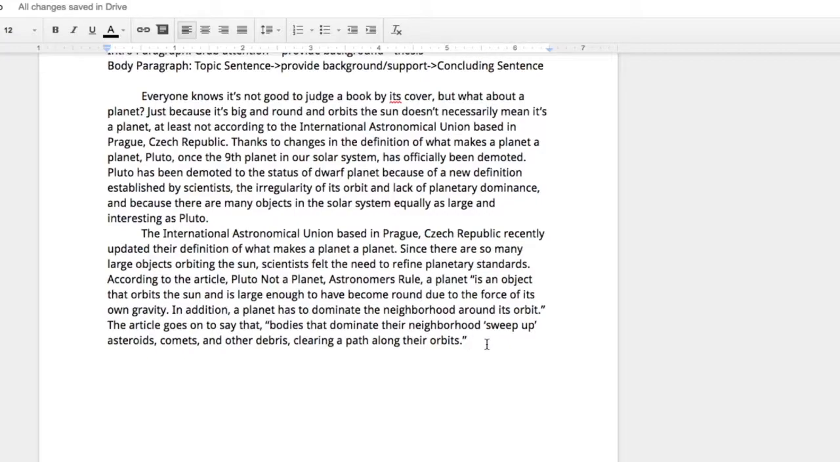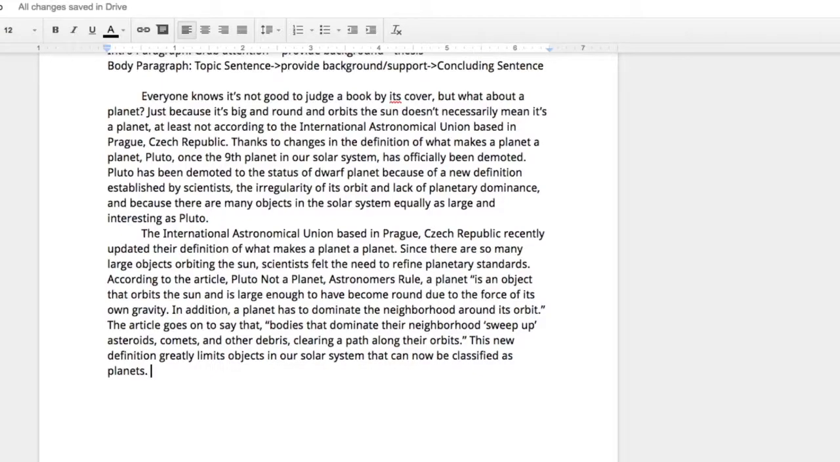So moving right along here, I felt like at this point it was important to mention that because there are so many objects out there, this new definition, we read that in the article, makes finding an actual planet now a lot more difficult. So I felt like I needed to say that. So what I said was this new definition greatly limits objects in our solar system that can now be classified as planets. I'm hinting to my reader what I'm going to be talking about.